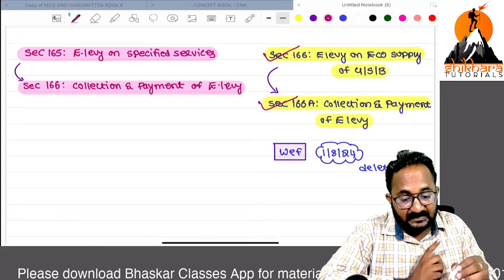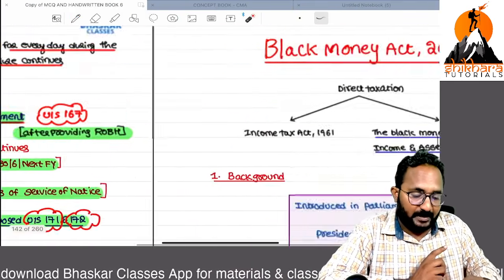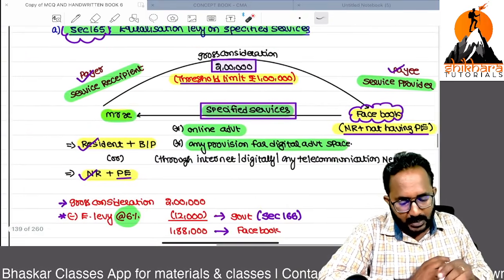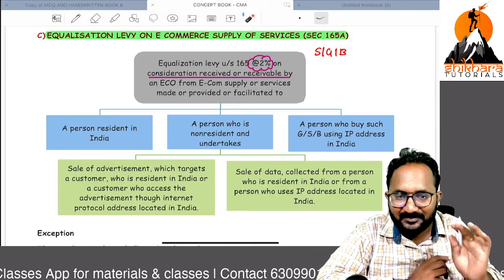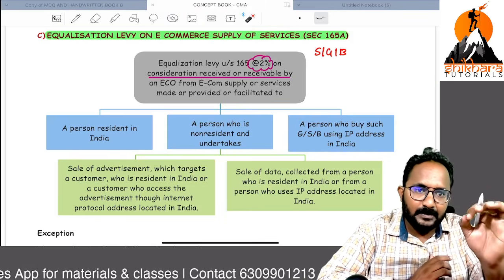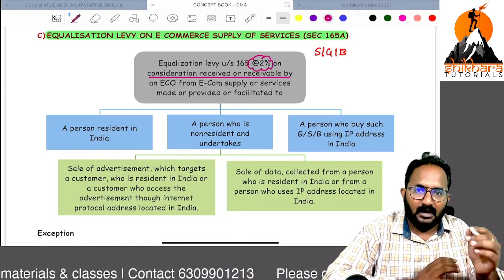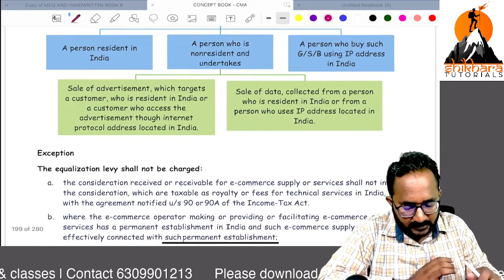In this section, there is no deduction; the e-commerce operator directly on their consideration is required to pay the 2%.